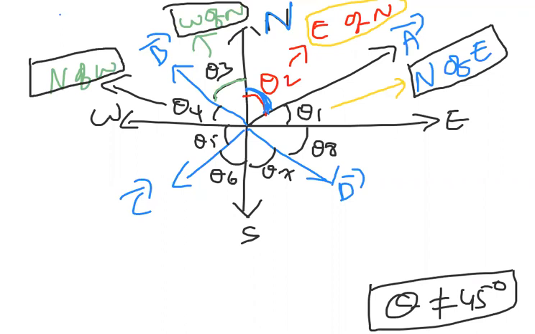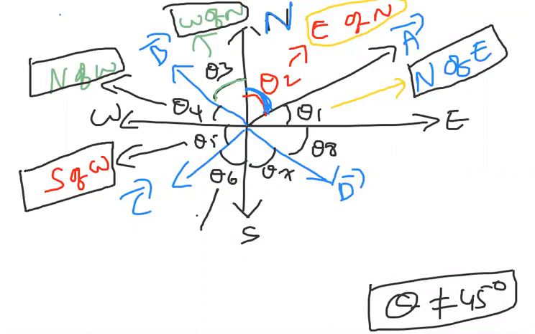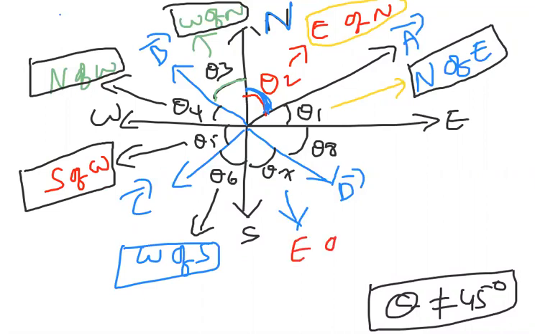Now it is very comfortable to write. Now theta 5. Theta 5 is made with respect to what? West. It is lying below west, which means south, so I can write south of west. Theta 5 is south of west. Theta 6, it is very easy to say: this is west side of the south direction. Similarly, theta 7 I can write as east side of the south direction.